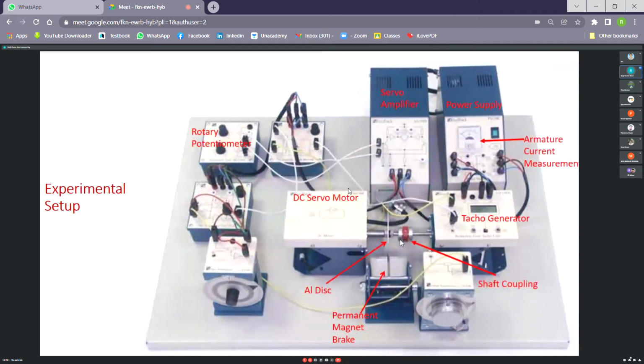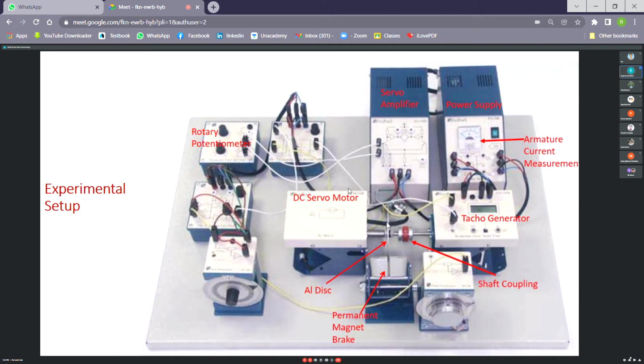The tacho generator shaft and motor shaft are connected by a flexible shaft coupling, because the alignment of the DC motor shaft and the tacho generator shaft may not be perfect. So this misalignment may lead to vibration and other undesirable effects like unbalanced torque. That may result in wear and tear of the bearing of both the motor as well as the tacho generator, mainly the tacho generator, because the tacho generator is a very delicate device. It's a sensor. Sensing elements are always very delicate, so you have to handle them with care.